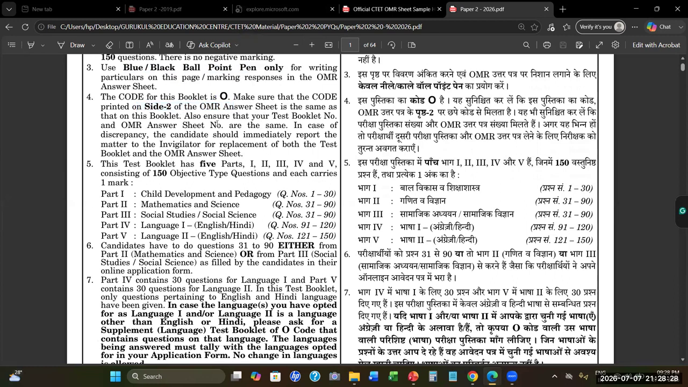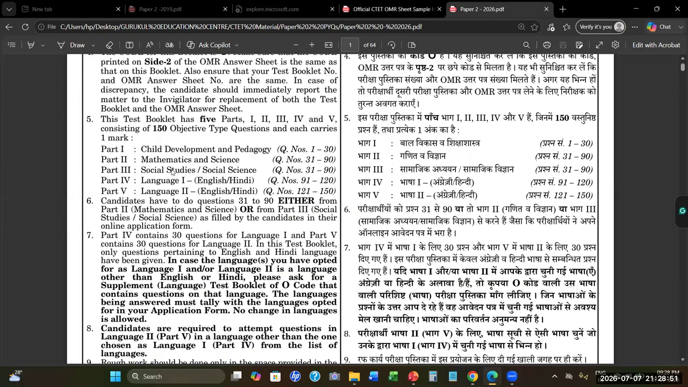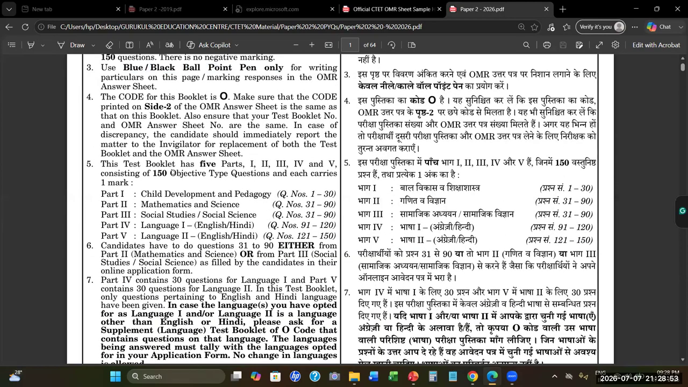right? And also ensure that your test booklet number and OMR answer sheet number are the same. The OMR answer sheet is inside the booklet. So if the alphabet on the booklet is O, then the OMR sheet should also have O. If it is different, then you should tell the invigilator at that time only. Now read this. This test booklet has 5 parts.